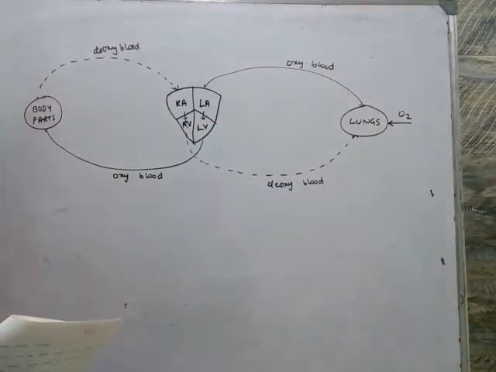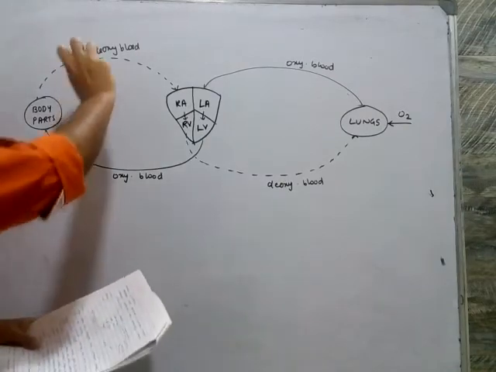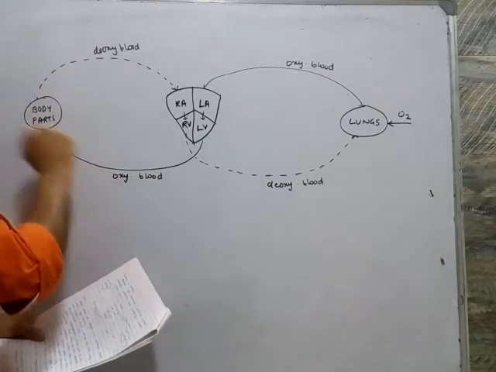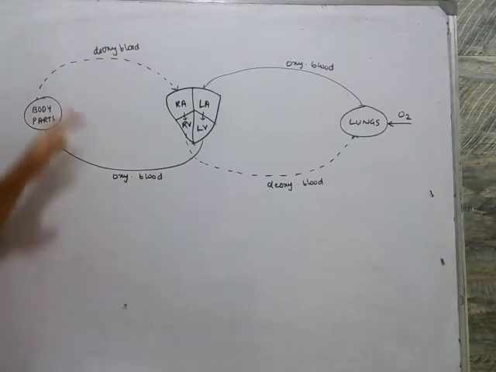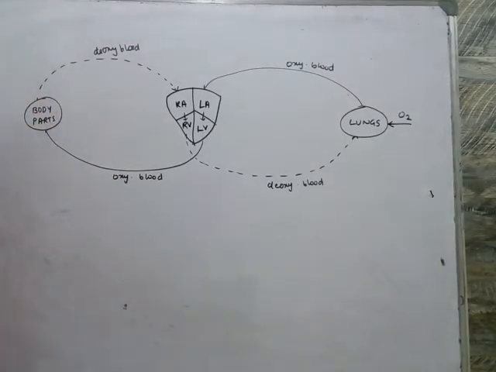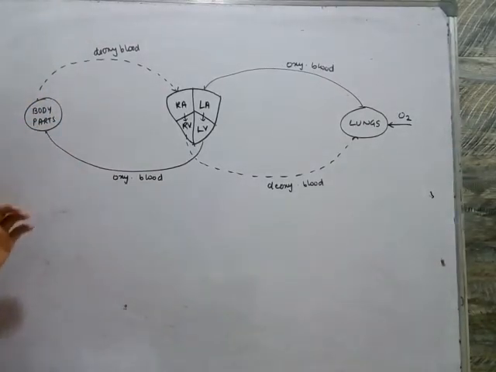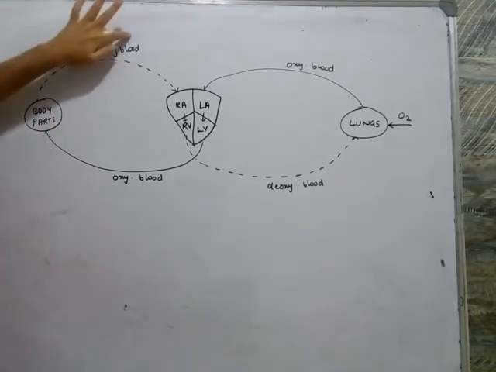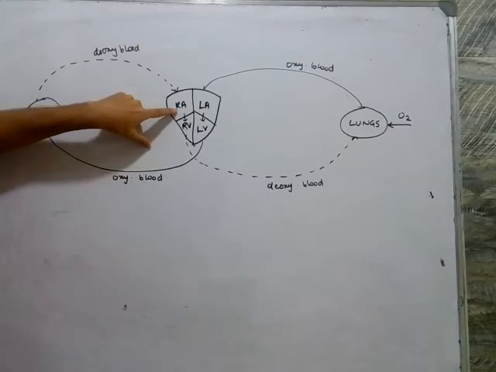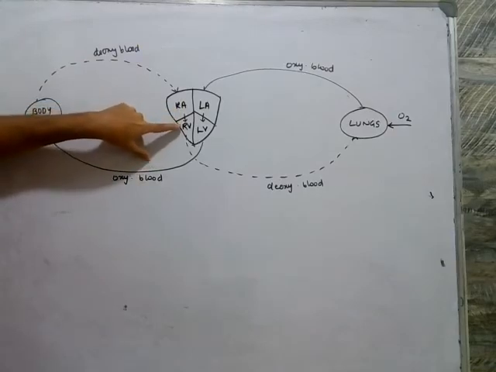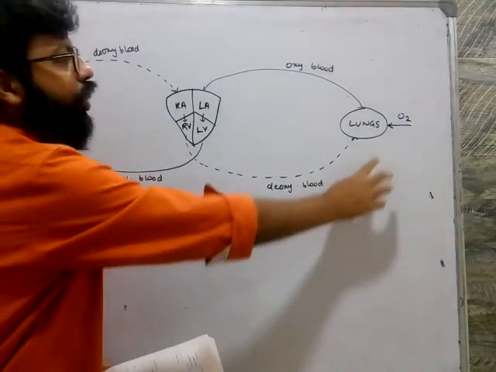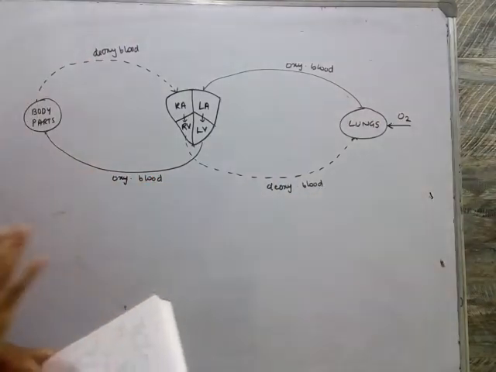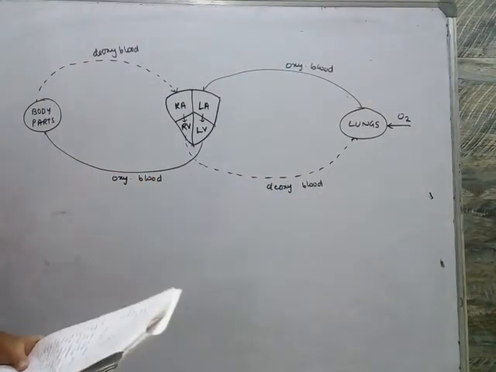So now what will the body parts do? Body parts will give the carbon dioxide into the blood. Such blood is called deoxygenated blood. Deoxygenated blood is nothing but blood which has carbon dioxide. Once the body parts give out the deoxygenated blood, it will go to the right auricle, then to the right ventricle, and from here it will go to the lungs. From the lungs, the carbon dioxide will be removed.